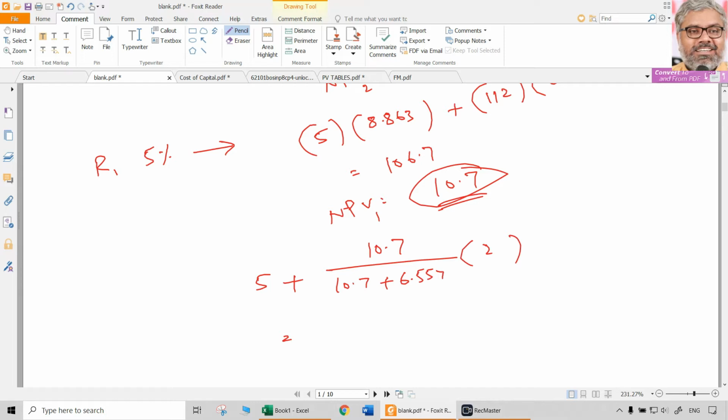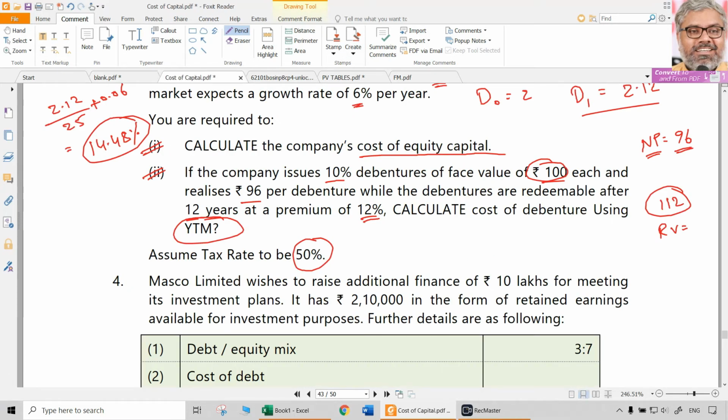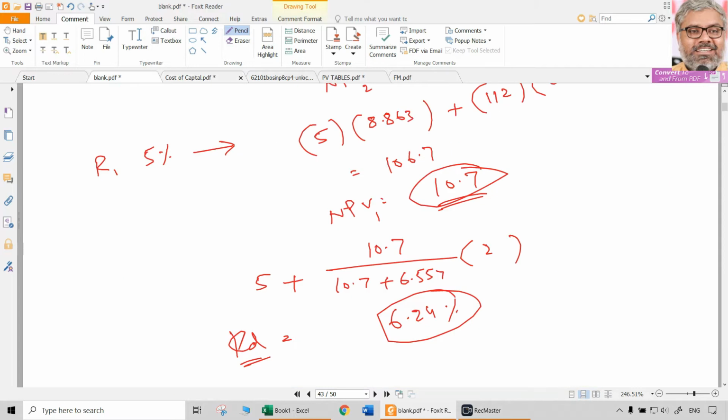So do the calculation. 10.7 plus 6.557, first keep it in memory. Then 10.7 divided by that, multiply with 2 plus 5, directly will give you 6.24%. That is the answer. That is the cost of debt. That is the YTM, the yield to maturity for this particular debenture. So the answer is how much here?